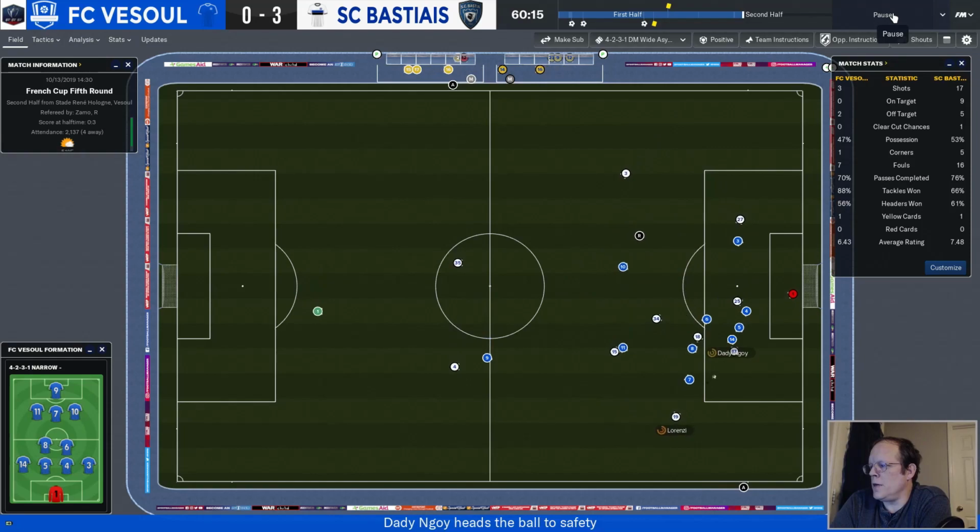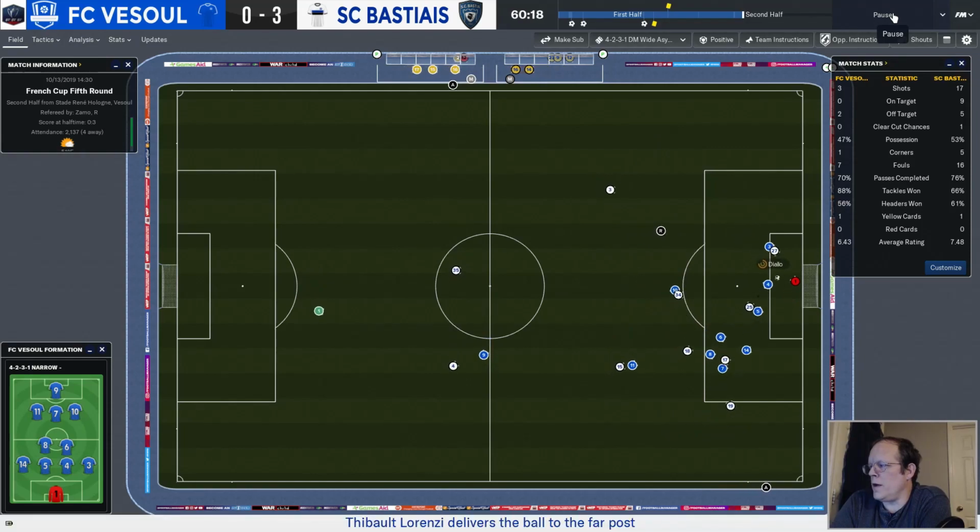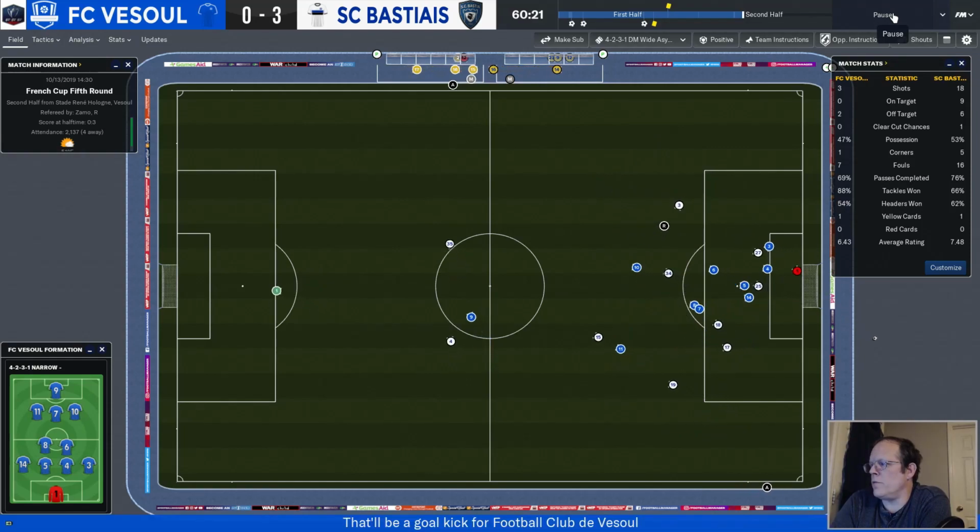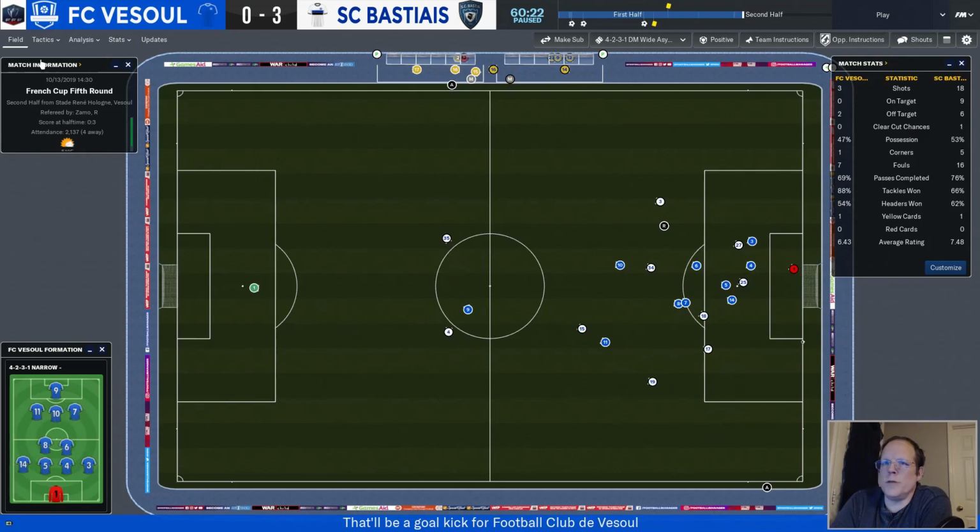Out to Lorenzi. He sends it in. Bounced out by Oghje. He sends it in again. Diallo's there, but he heads it over the crossbar. We're going to make a couple substitutes here. It's 60 minutes in.